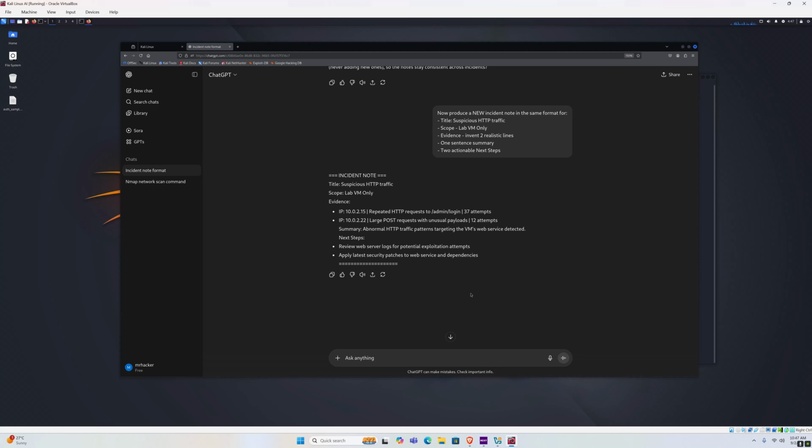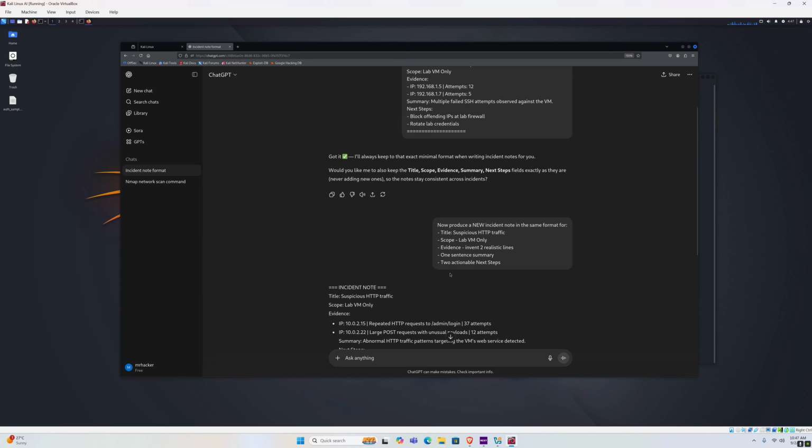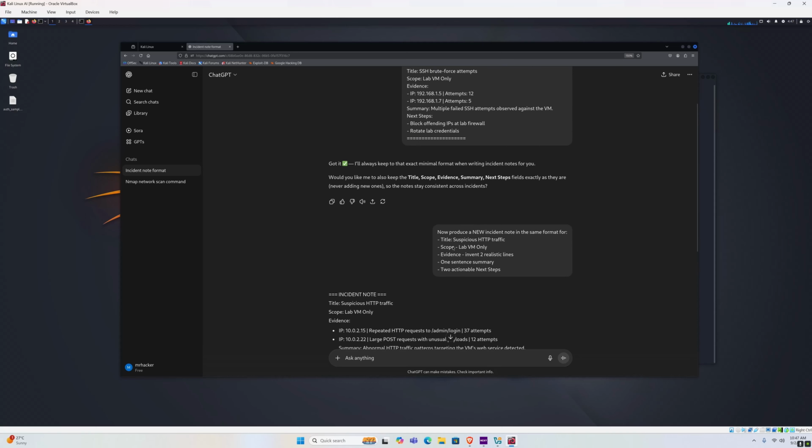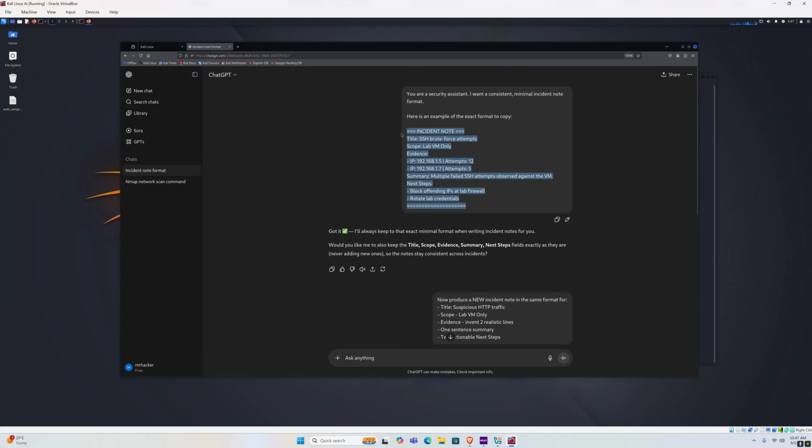Well, the output will mirror the exact header lines and bullet structure that you provided, besides this one. So you want to ideally give it another prompt that will say, do not indent the next steps under the evidence, and then it should have this exact format that you can use for whatever incident you want. This is maybe a format that you want to put in your report or that you want to send to other pen testers in your team.